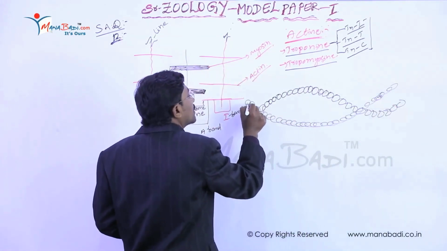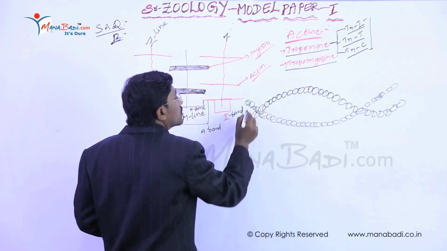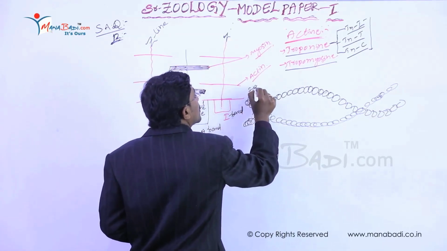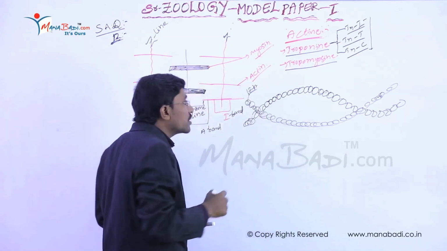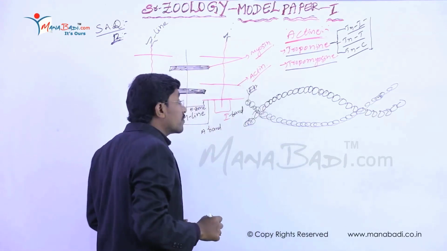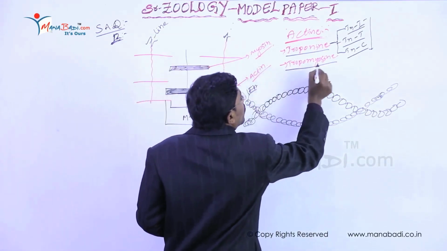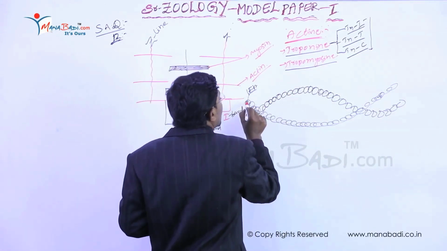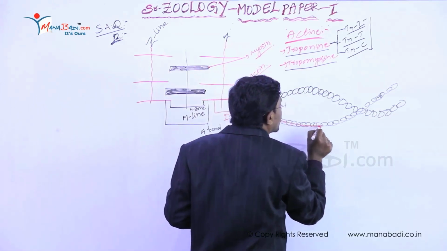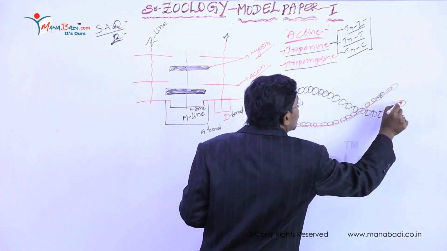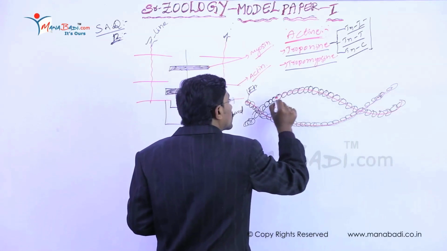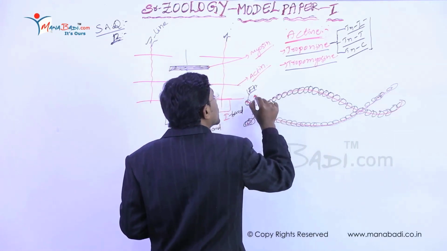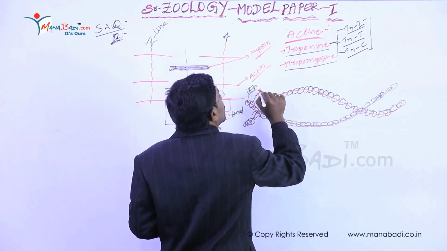This is the actin filament, filamentous, and we show it with the symbol F. Tropomyosin is present along these filamentous molecules. So it is called tropomyosin.